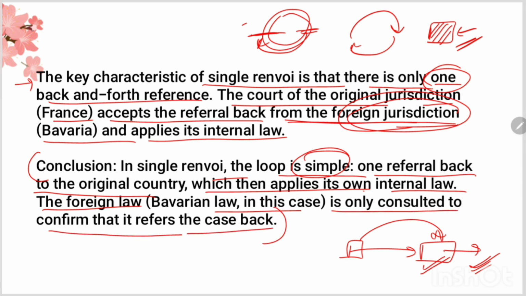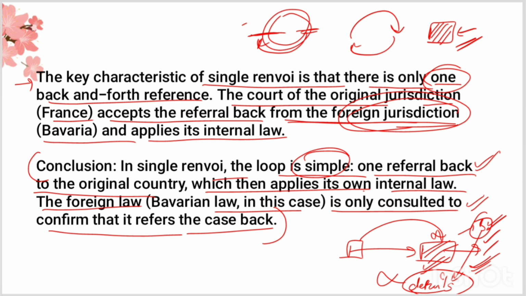Now what this paragraph is saying is that the loop is very simple. Okay, you have already gone through this. Here it is written that the law of country B is only consulted to confirm whether the law of this country will apply or not. The court does not go into the details of this law. Okay, details are not considered in the case of single renvoi. In double renvoi it will be considered, which you will study later, but for now in detail it is not considered. Okay, so I hope you understood this case and the whole doctrine.